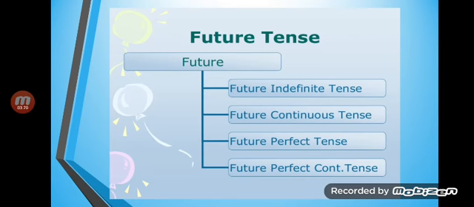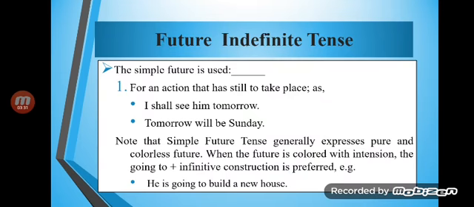Now comes the turn for the future indefinite. Future tense is again categorized according to the aspect into future indefinite, future continuous, future perfect, and the future perfect continuous. The future simple is used for an action that has still to take place, as I shall see him tomorrow. Tomorrow will be Sunday. Note that simple future tense generally expresses pure and colorless future.